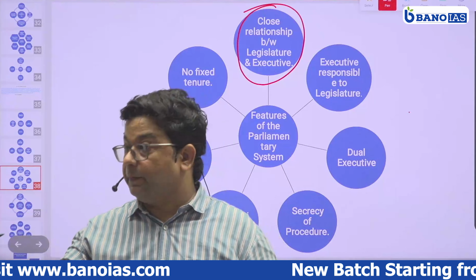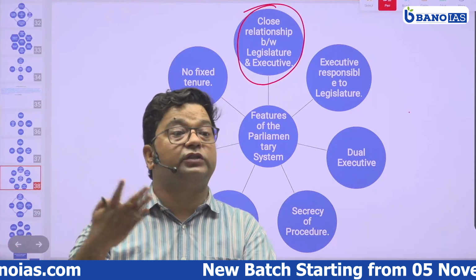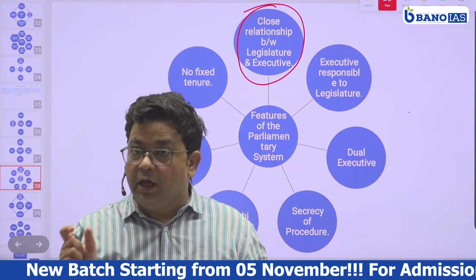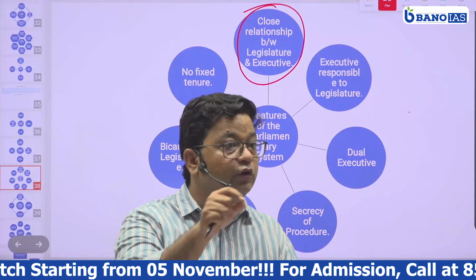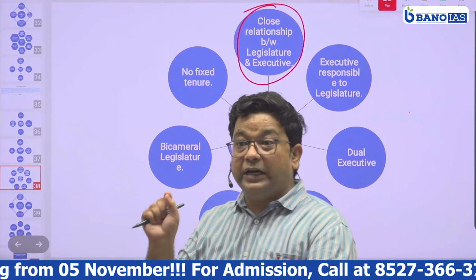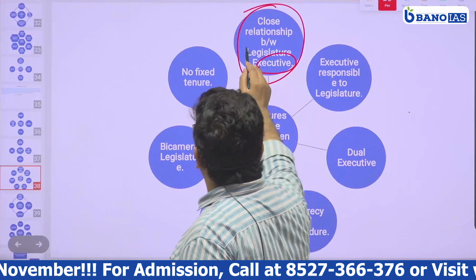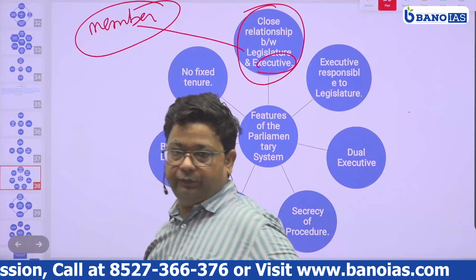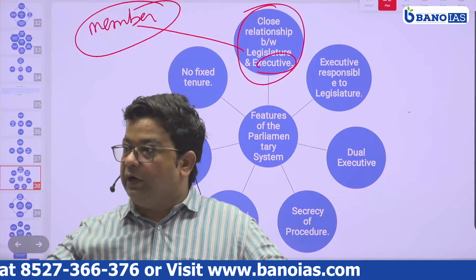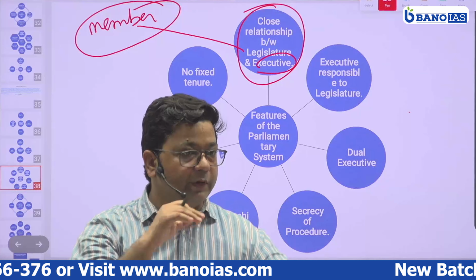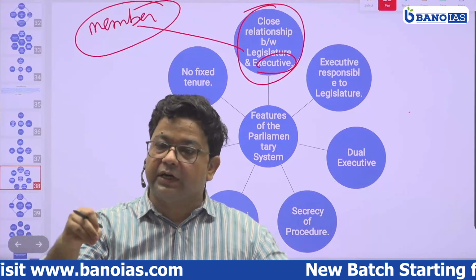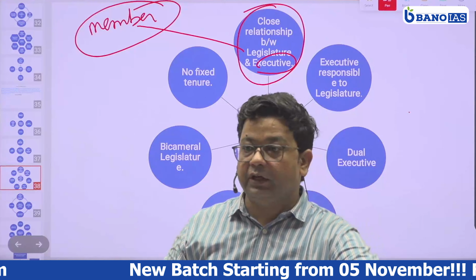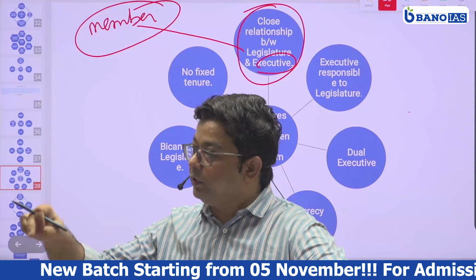There are certain exceptions to this. One exception is that an outside person, who is not a member of the legislature, can become a minister, but within a period of 6 months he needs to become a member of the legislature. So to become an executive, a person has to be a member of legislature, either initially, or someone outside the legislature can also become executive. Even a prime minister or chief minister can be someone who is not a member of legislature, but within a period of 6 months he or she has to become a member of legislature.